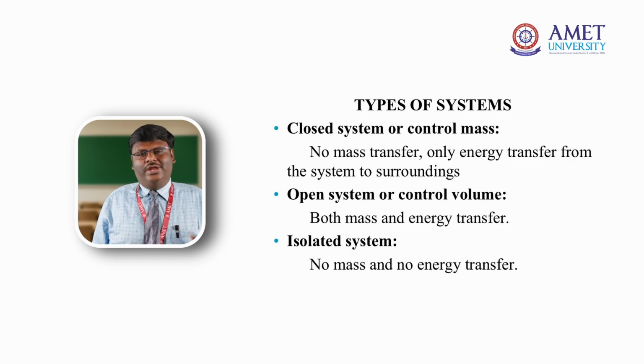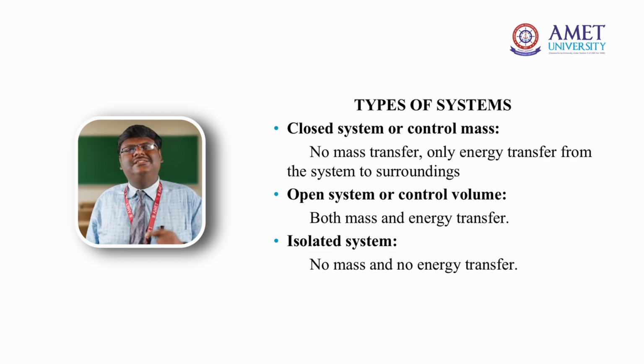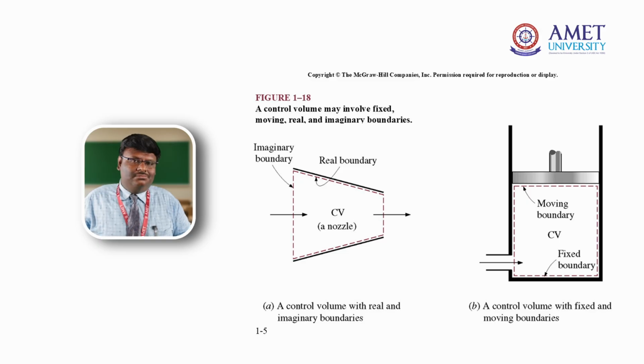The next is the isolated system. It is a system where no mass and energy transfer takes place. Practically, isolated systems don't exist, because in any system either mass transfer or energy transfer is likely to take place. A control volume is a specific defined volume within the system. When a system is separated from the surroundings by a boundary, the boundary can either be a fixed one or a movable one. So this is about the different types of system, and system, surroundings and boundary.